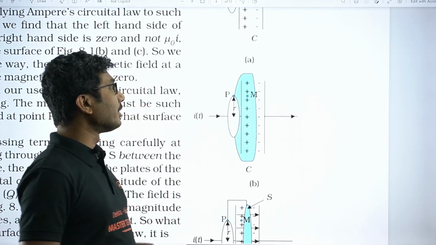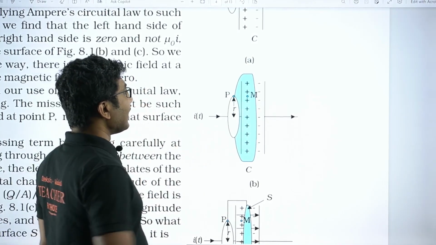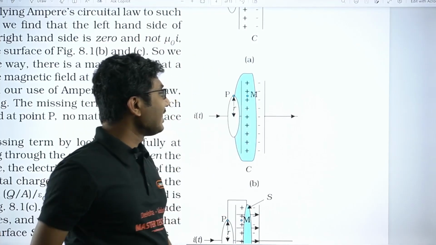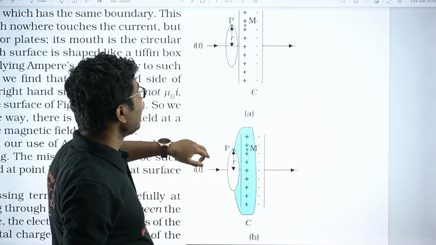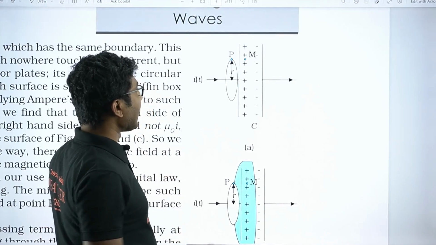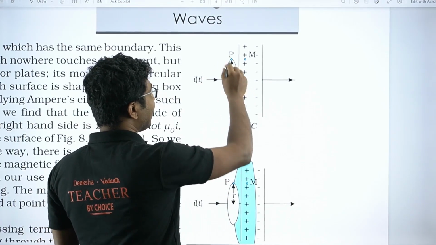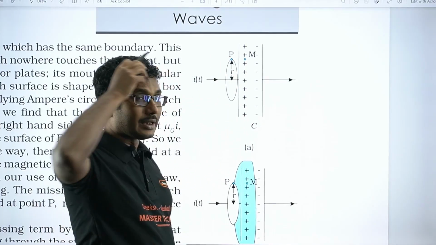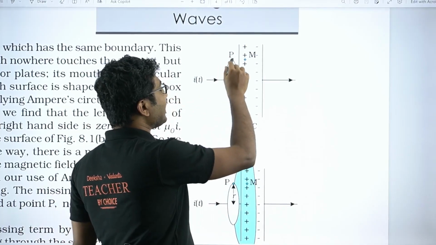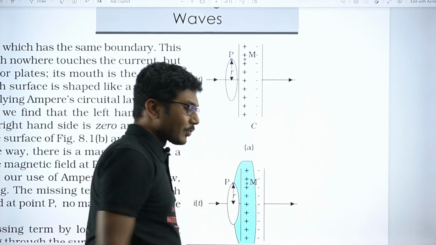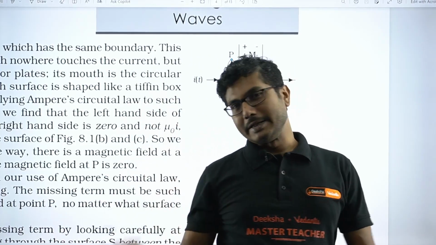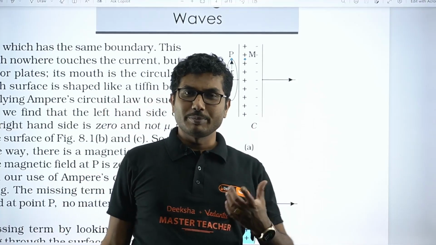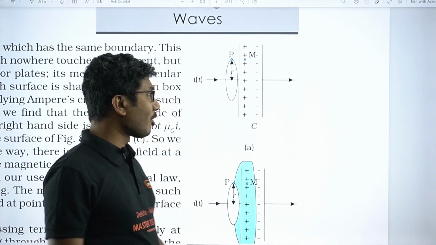Now Maxwell argued, suppose a capacitor is getting charged, and current is passing here, and you consider a loop like this, so this is an Amperian loop. Now if you consider the Amperian loop like this, then it gives you mu naught I, right? Current in the circuit is I, so B dot dl is equal to mu naught I, so no problem in that.